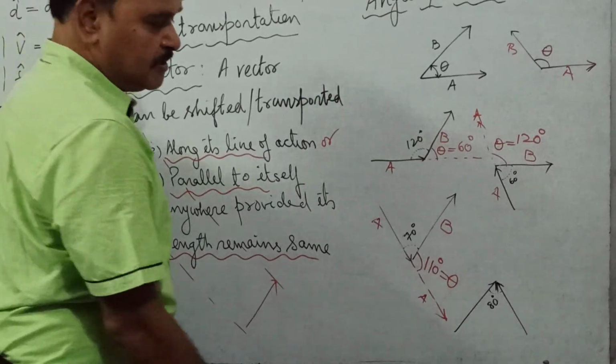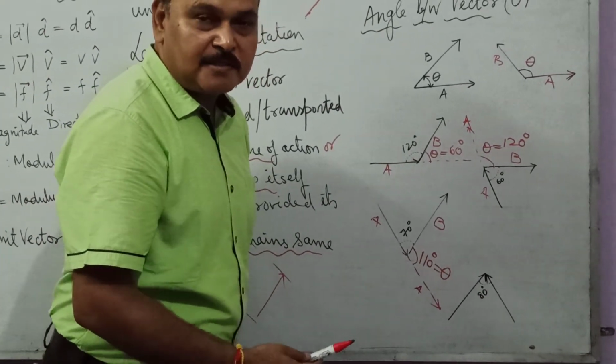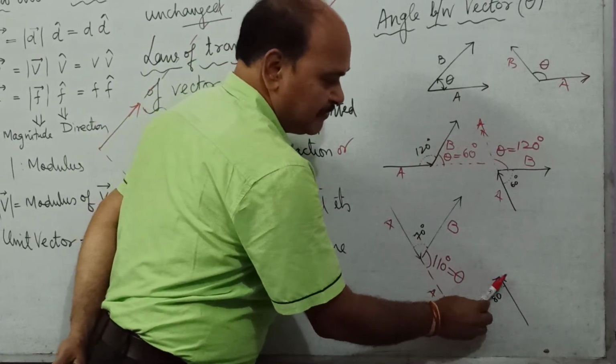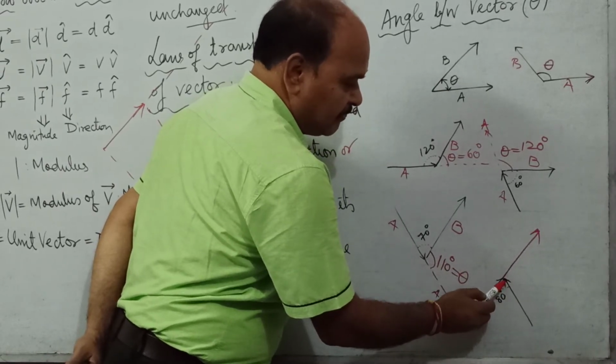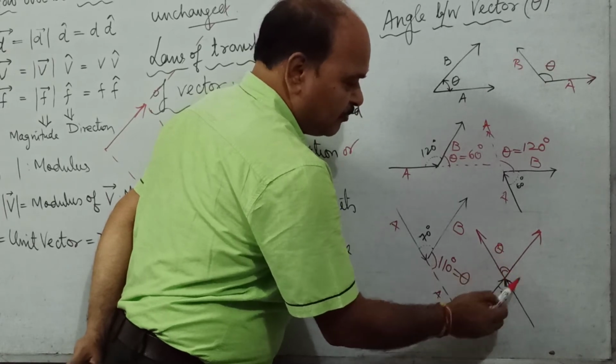These are two vectors. The angle seems 80 degree. And what is angle between these two vectors? Yes, angle between these two vectors is 80 degree. This vector, if shifted forward, would look like this. This vector can be shifted forward, would look like this. The angle between these two vectors is what? Remains what? 80 degree.